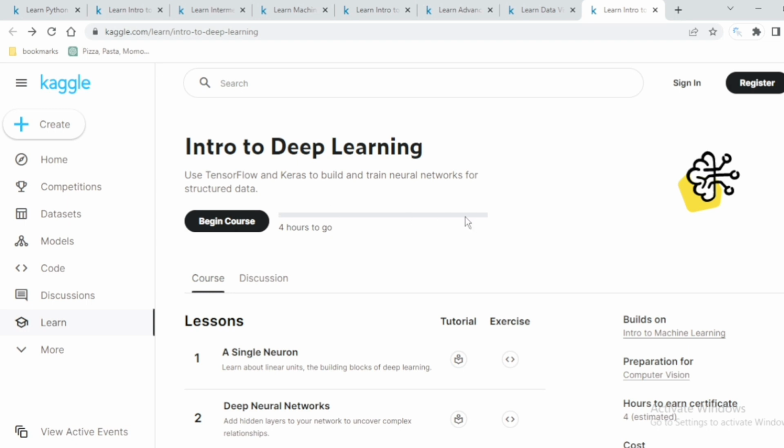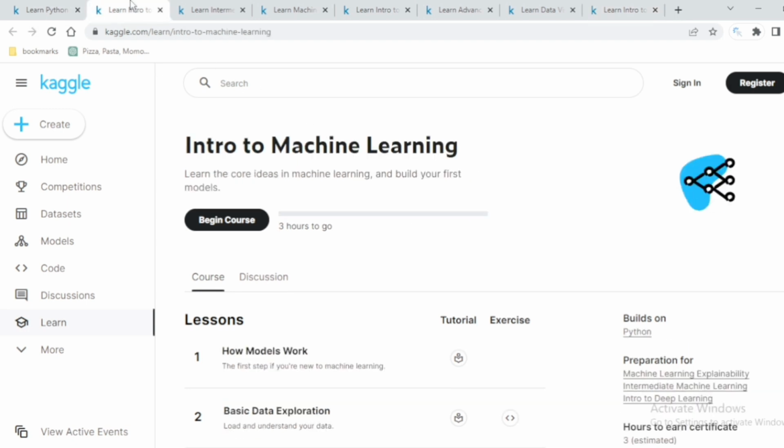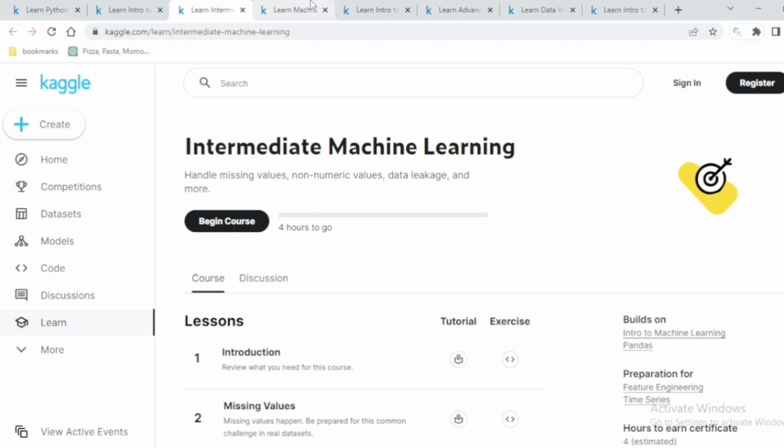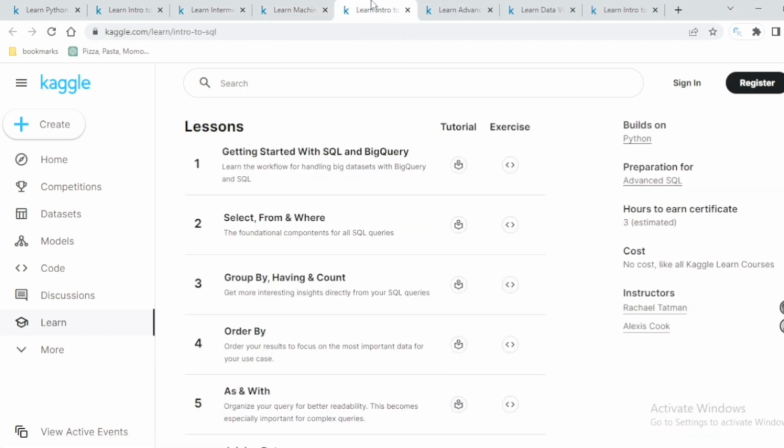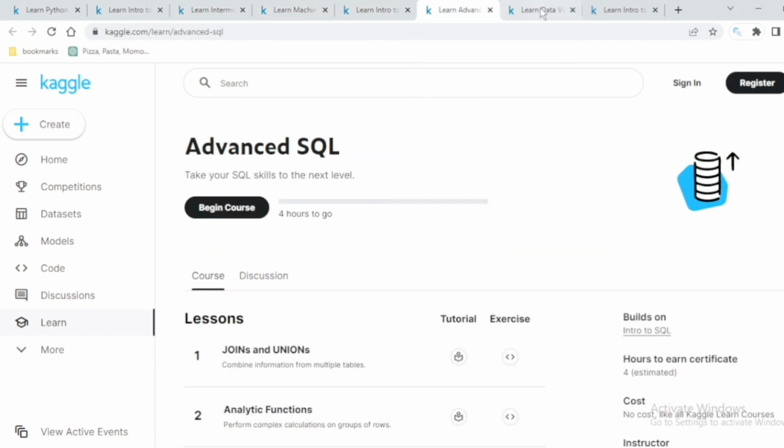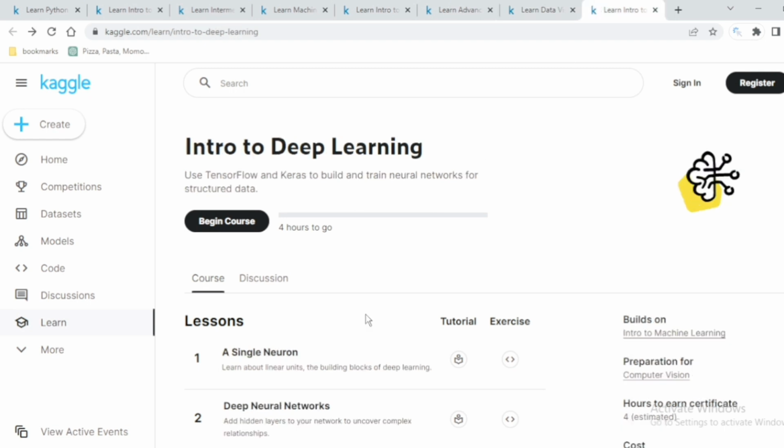So these are the courses: from Python, introduction to machine learning, then intermediate machine learning, then machine learning explainability, then introduction to SQL, then advanced SQL, then data visualization, then introduction to deep learning. I will share this link in the description also so that you can check them out and try them one by one. So you just need to start this and everything will be fine.